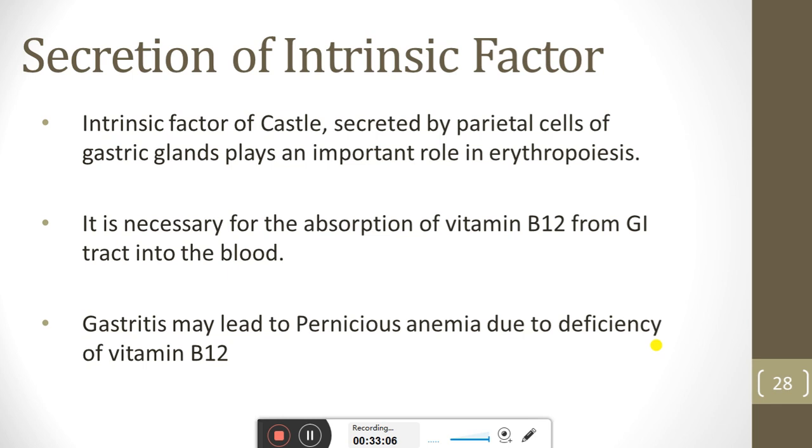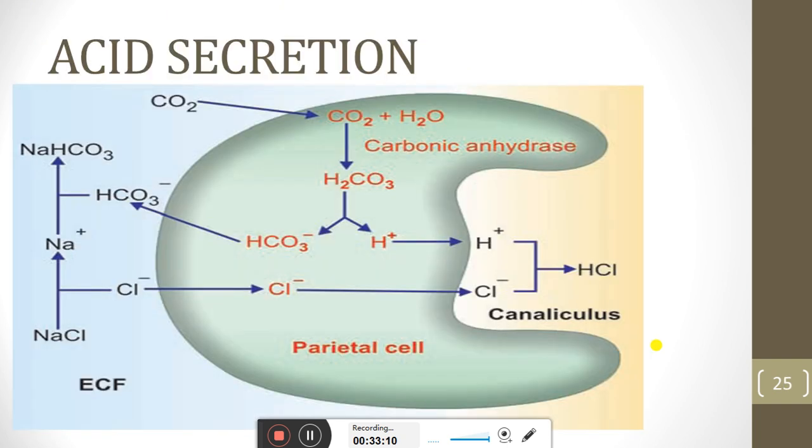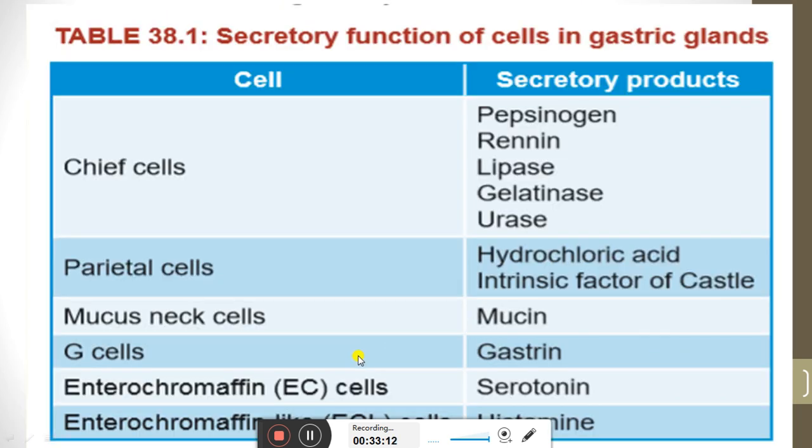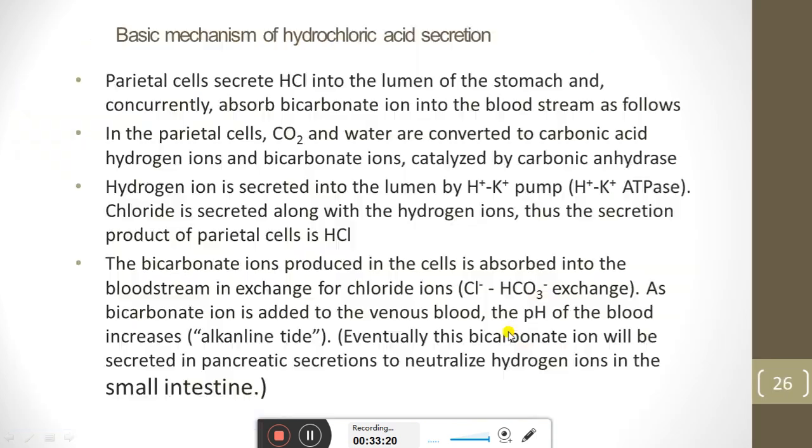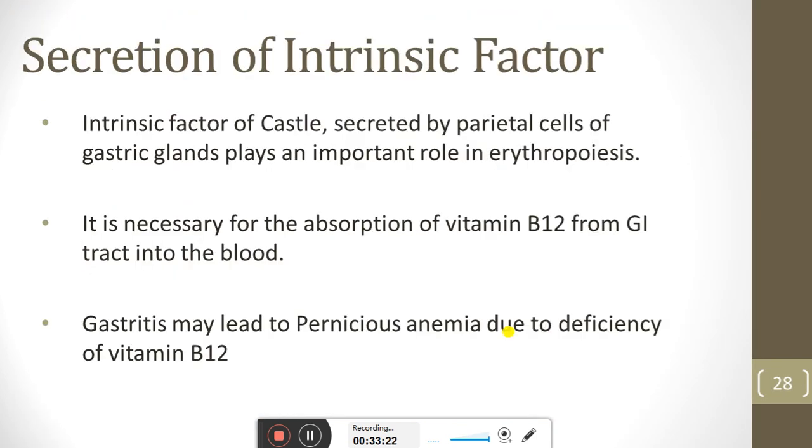Then secretion of the intrinsic factor. We also see the parietal cell will also secrete intrinsic factor. Why is this important? The intrinsic factor secreted by the parietal cell is important in the absorption of vitamin B12 from the GIT.